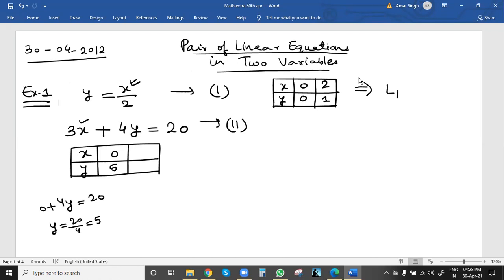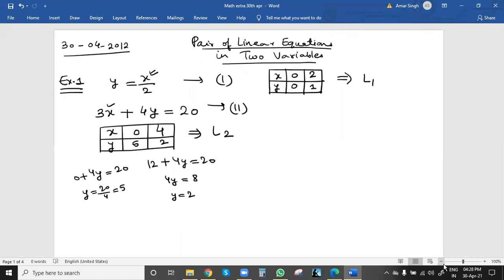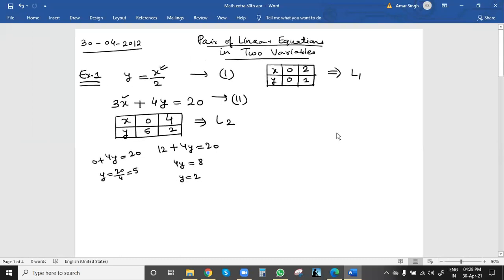Now one more point we want. Suppose let us take x value 4 this time. So if you take 4, 3 4s are 12, plus 4y equal to 20. 4y is equal to 20 minus 12, 8. Y will be equal to 2. These 2 points joining and extending in both the directions will give line L2. Now we'll draw quickly these 2 lines on the graph paper.